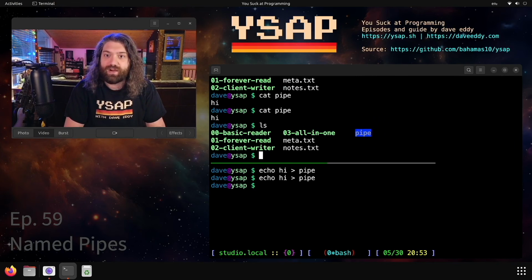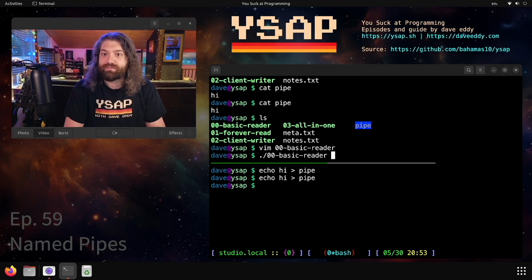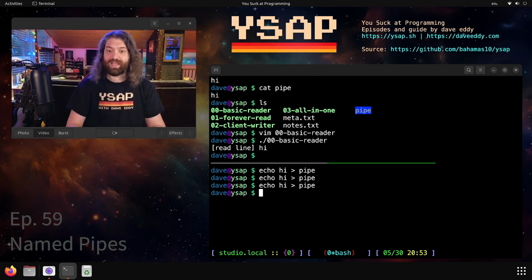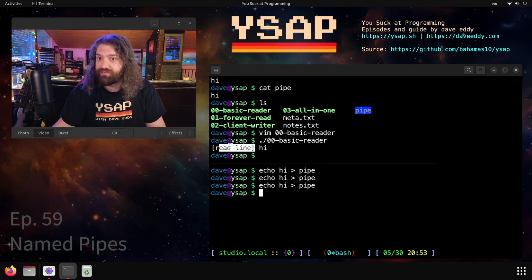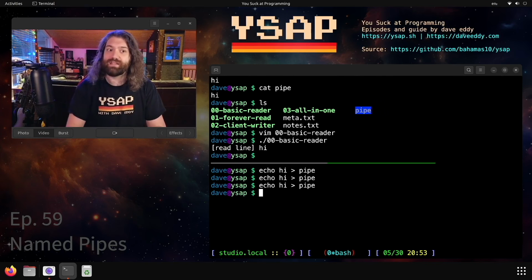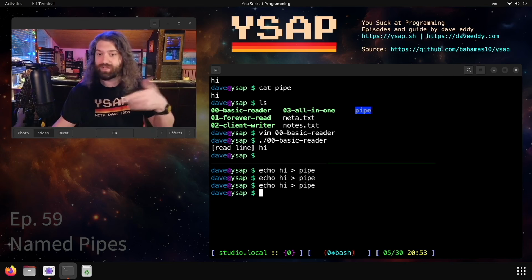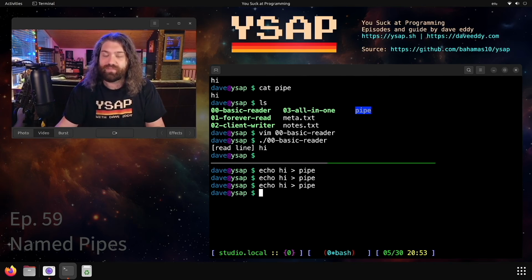The first thing we have is our basic reader. So let's jump into the script. Really, really simple bash script. We just read in from the pipe and then we print read line and then whatever we read. Same thing as before, we'll run this, and then we'll go down here and we will write into the pipe. And hey, look at that. We got the data, we put the read line in front of it, and then the script exited. That's kind of interesting, something to be aware of: once we get data from it, that read call is done. It's considered end of file, even though the pipe still exists, it will exit right there.